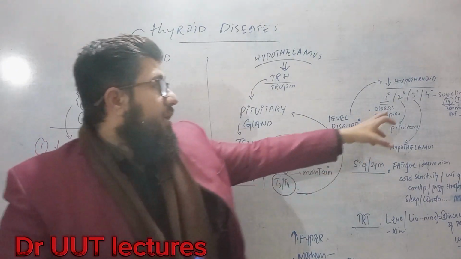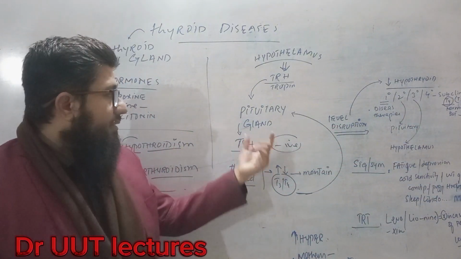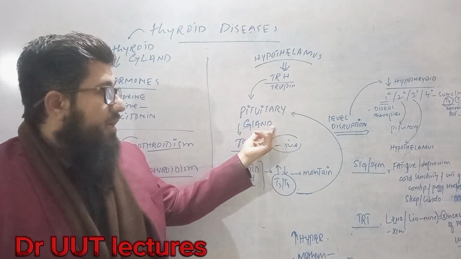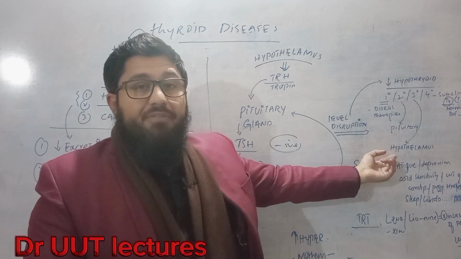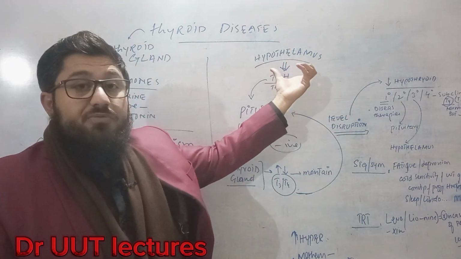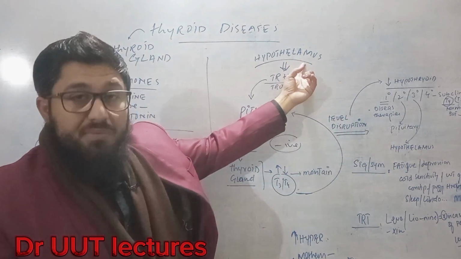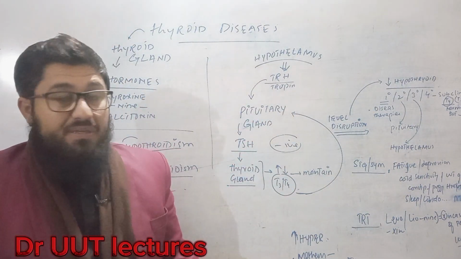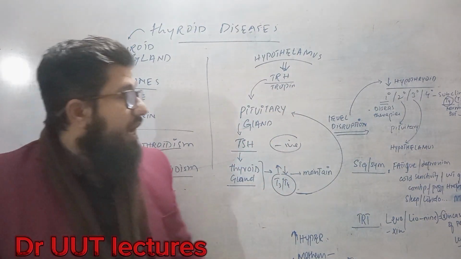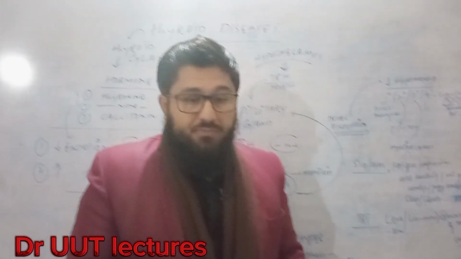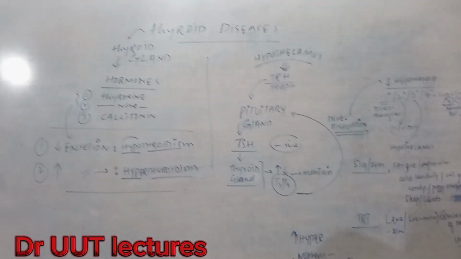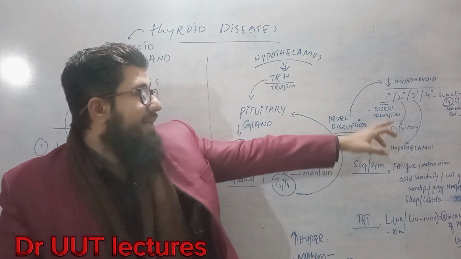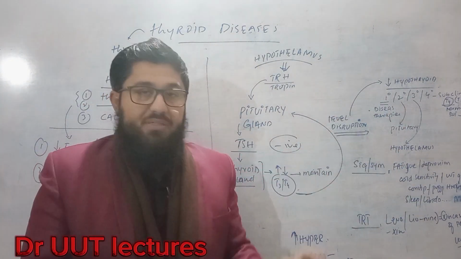Okay. In secondary, there is actually the pituitary gland. In some people, the pituitary gland is not functioning. And in the tertiary, we have the hypothalamus. In some cases, there is a problem in the hypothalamus. So the hypothalamus may be disturbed, the pituitary gland, and due to some other therapies, your gland may be disturbed. And we have the quaternary one. The very fourth one, the quaternary one, is called subclinical hypothyroidism.